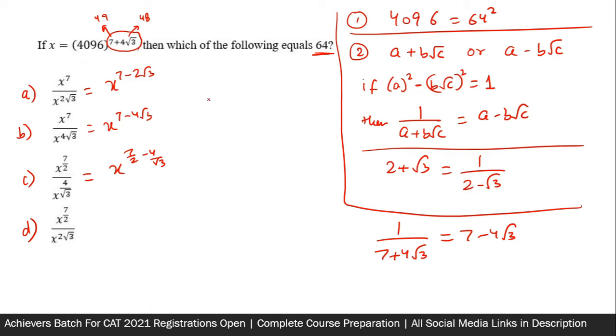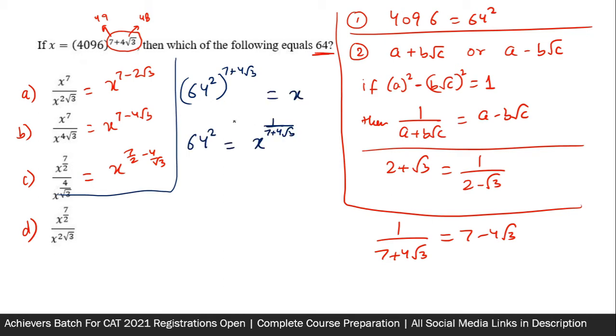That is one way, but the faster version for the solution would be, I guess, if you treat the right hand side. So you know this is 64 square raised to the power 7 plus 4 root 3, that is x. So if you take down the power from the left hand side, it will appear on the right hand side like this, or you can also write it like this. We are very close to our answer. This is 64 square on the left hand side. Now taking square root on both the sides, you will be left with 64 and the right hand side will become nothing but this. I think we clearly see that the fourth option is our answer.